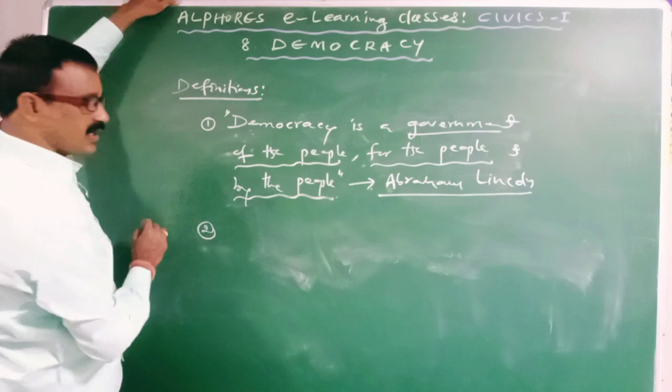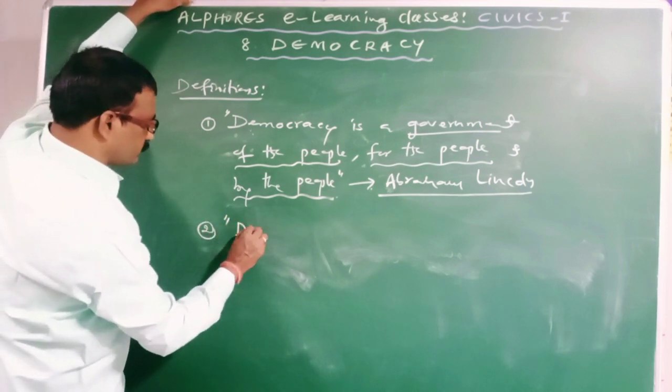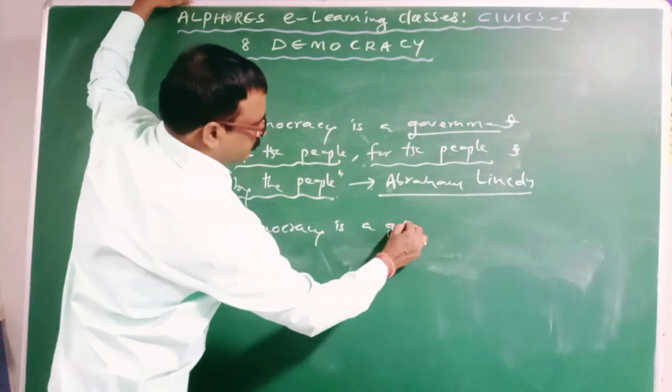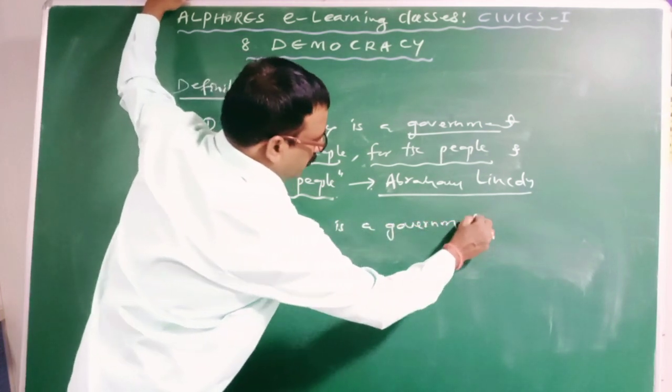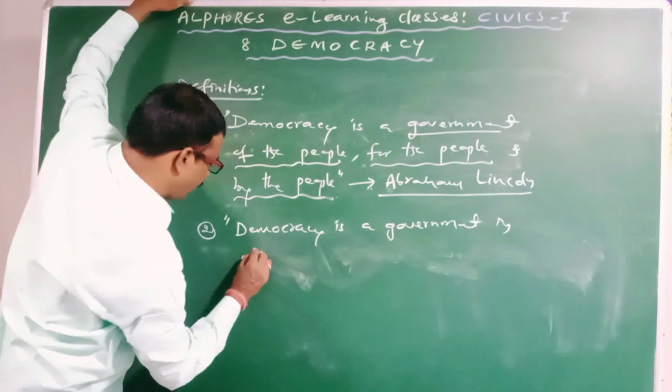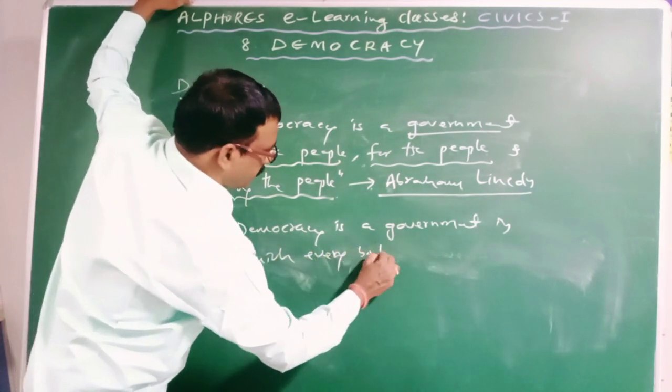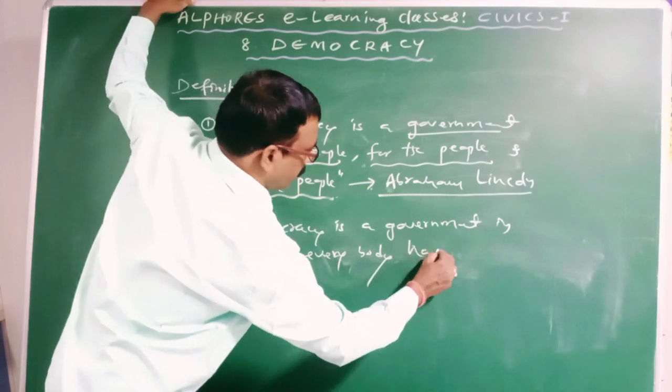Second is J.R. Seeley's definition. According to him, democracy is a government in which everybody has a share.